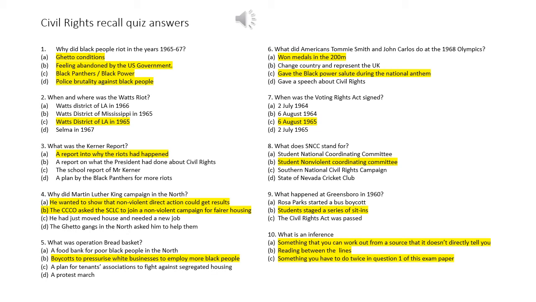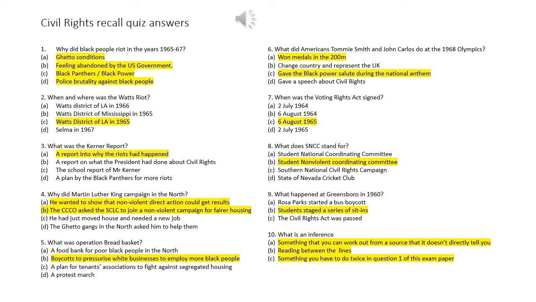Number 2, the Watts riots. These took place in the Watts district of LA in 1965, so the answer was C. Question 3, what was the Kernel report? The answer is A, a report into why the riots had happened.